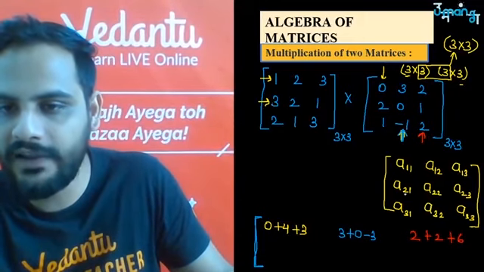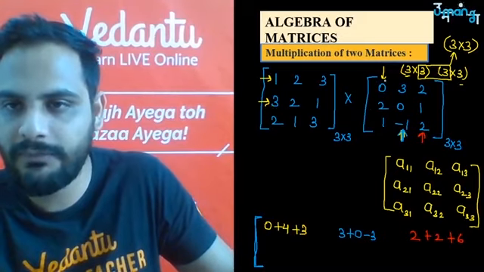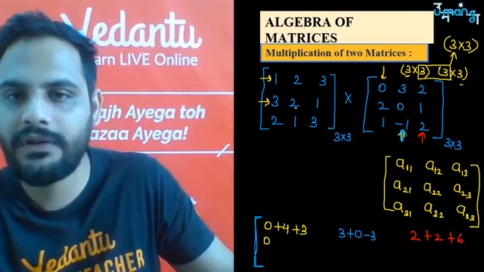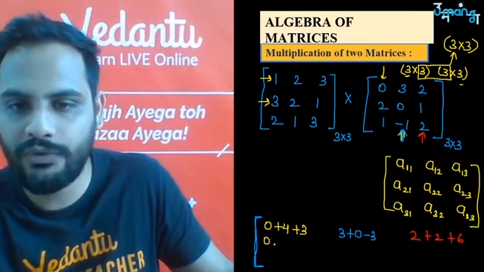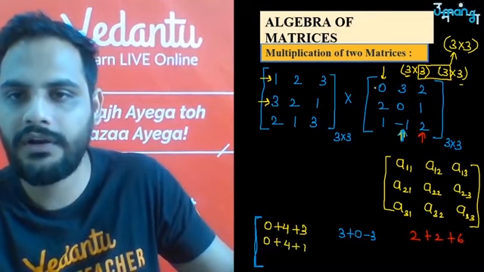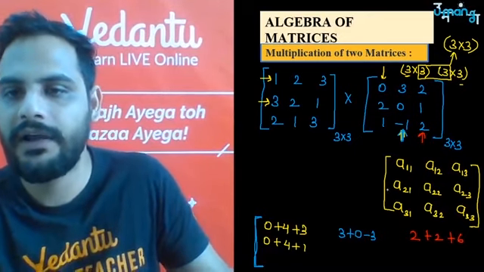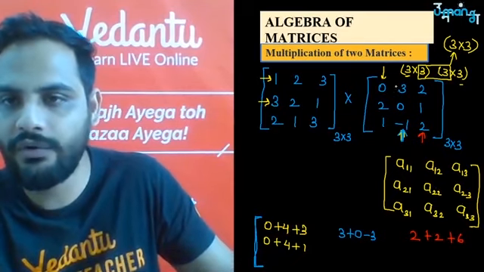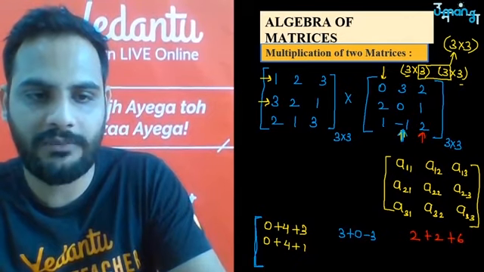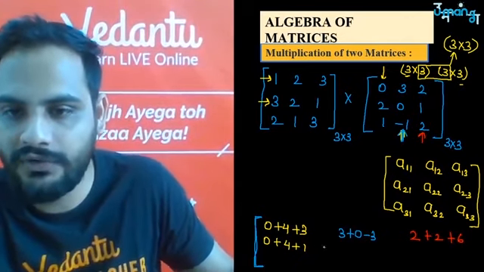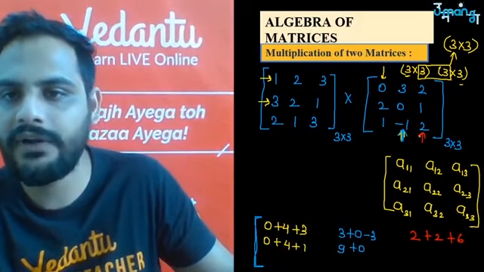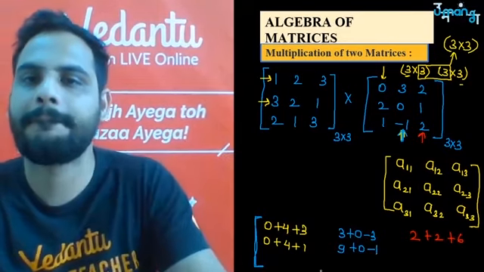देखो A21 means second row, first column. So 3 multiplied with the first column. So 3 into 0 is 0. Then after that 2 into 2 is 4, and 1 into 1 is 1. ठीक है, 3 into 0, 2 into 2, 1 into 1. After that A22, second row with the second column. Second row with the second column. So if I will multiply, 3 into 3 is 9, then 2 into 0 is 0, and then 1 into minus 1 is minus 1.